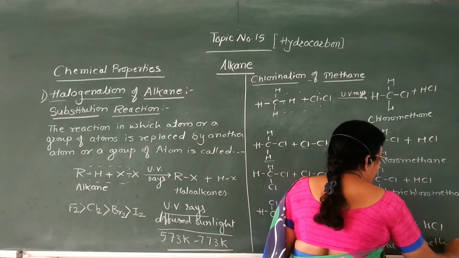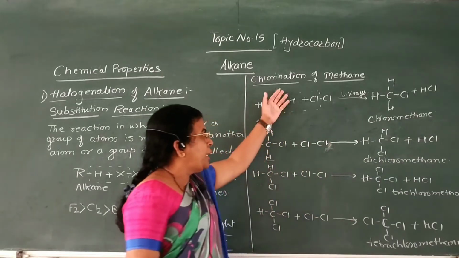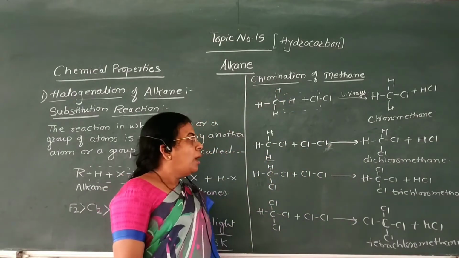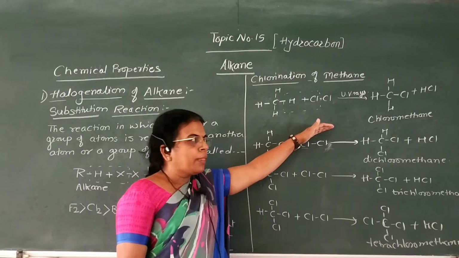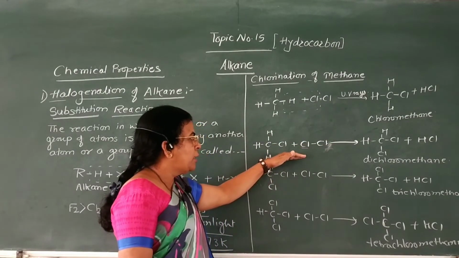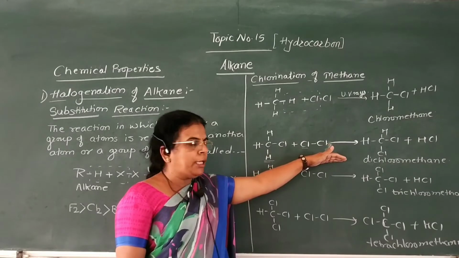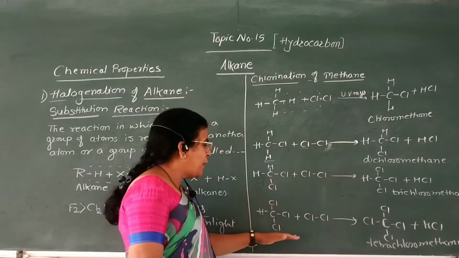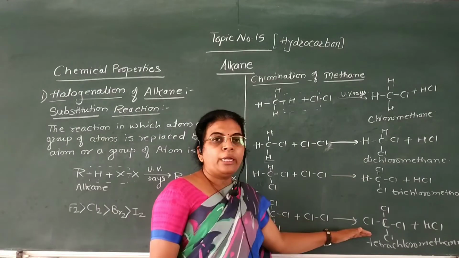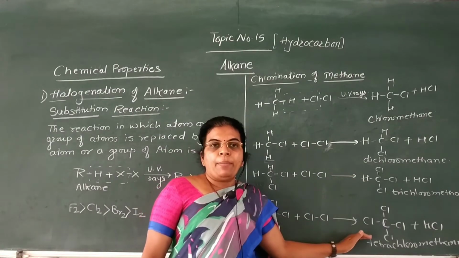In this way, when chlorination of methane is carried out, methane is first converted into chloromethane, then chloromethane is converted into dichloromethane, dichloromethane into trichloromethane, and trichloromethane into tetrachloromethane simultaneously.